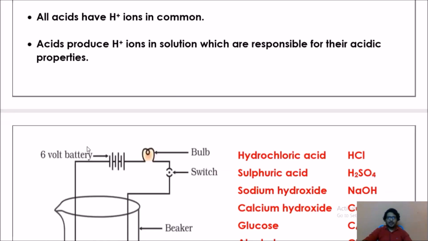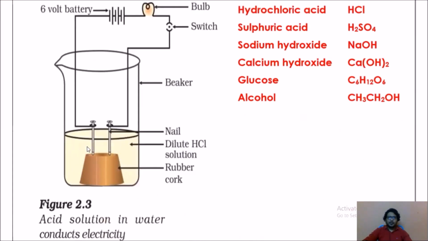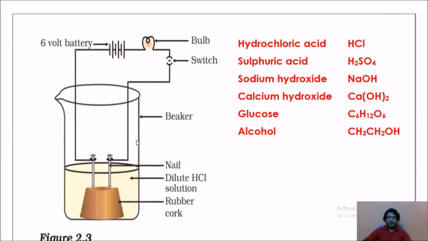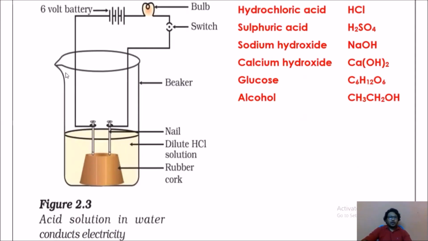Next, moving to the next slide, we have this experiment in your textbook. I'll try to explain it. First, you need to take an empty beaker, take one rubber cork, and mount 2 iron nails to it. These 2 iron nails act as electrodes. You know what an electrode is? The positive terminal and negative terminal are known as electrodes. The positive terminal is known as the anode and the negative terminal is known as the cathode.